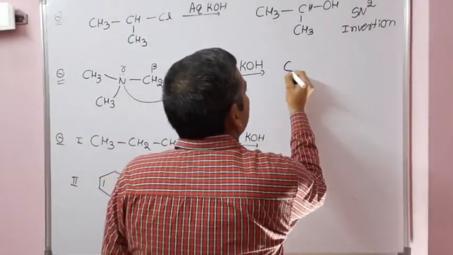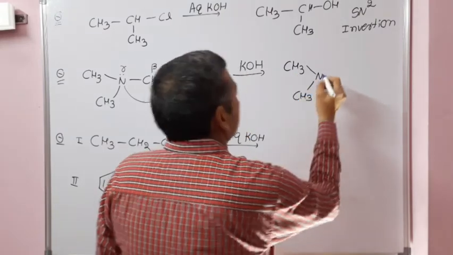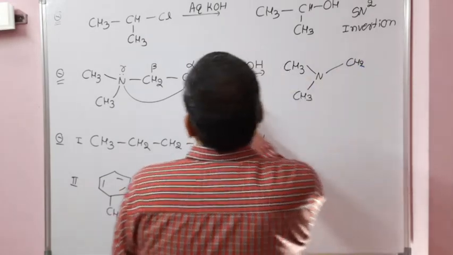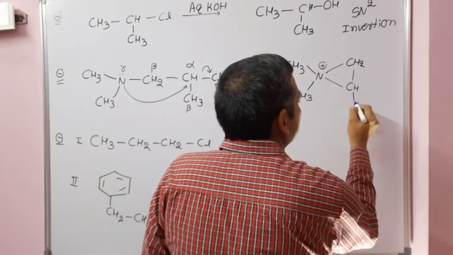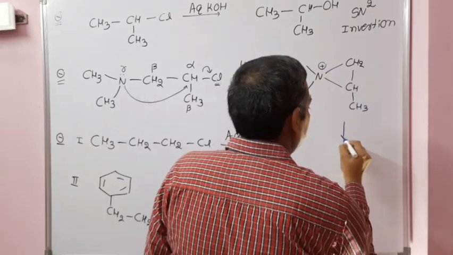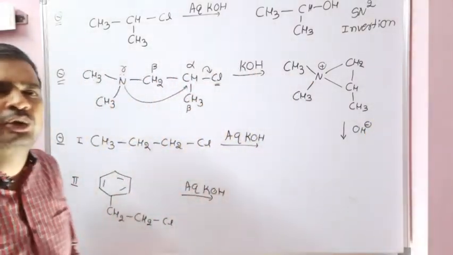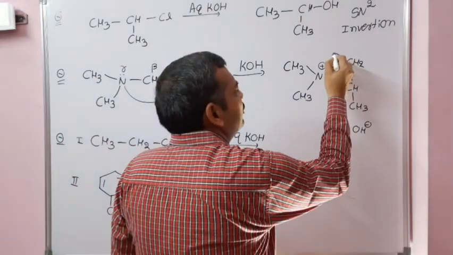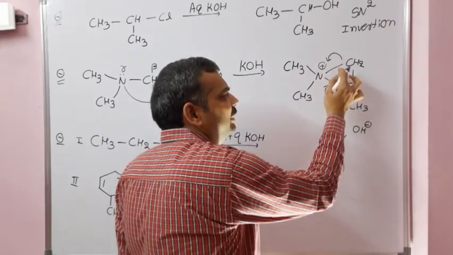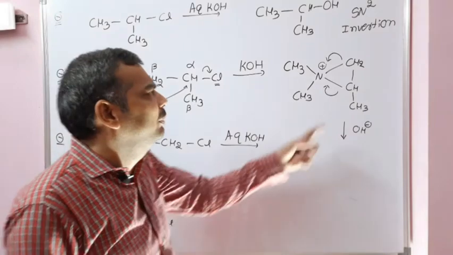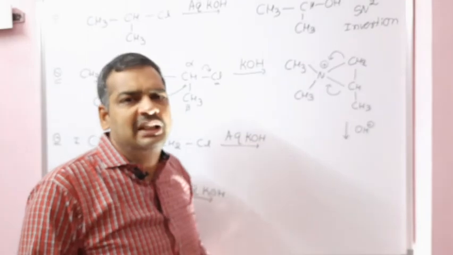So CH3, nitrogen, CH3, CH2, then CH, positive charge, and CH3. From here, OH minus will attack as the nucleophile, so here there are again two possibilities, path 1 and path 2. Displacement will take place like this, or opening of the three-membered, highly strained ring takes place like this or like this. There are two possibilities.